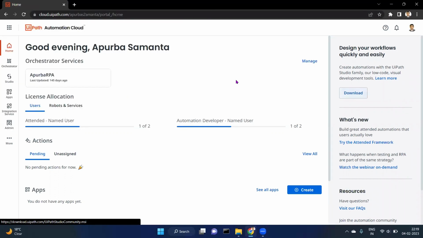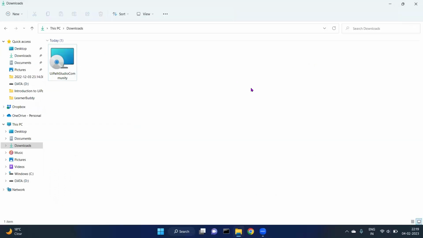So let me close it. And let me close Chrome as well. Why I am closing Chrome is, once UiPath Community Studio is installed, it will automatically add some add-ons and extensions to different basic software like Excel, and it will add some extension for Chrome. So now let us install UiPath Studio Community.